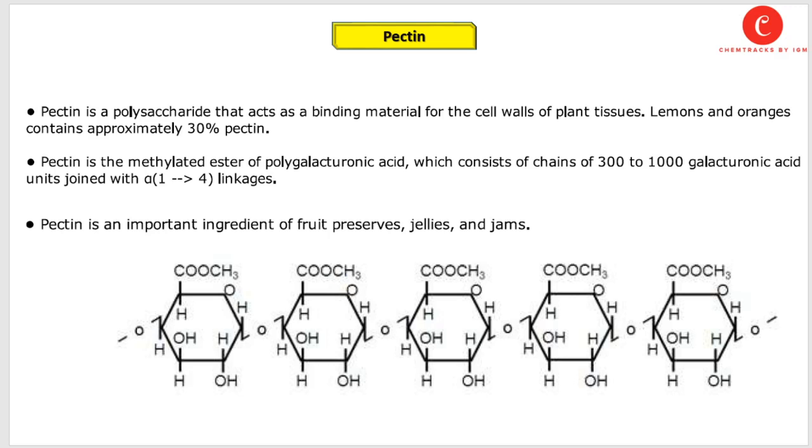Next is the pectin. Pectin is a polysaccharide that acts as a binding material for the cell wall of plant tissues. Lemons and oranges contain approximately 30% of pectin. Pectin is the methylated ester of polygalacturonic acid, which consists of a chain of 300 to almost 1000 galacturonic acid units joined with alpha 1,4 linkages. Pectin is an important ingredient of fruit preserves, jellies, and jams. This is a common structure of pectin.